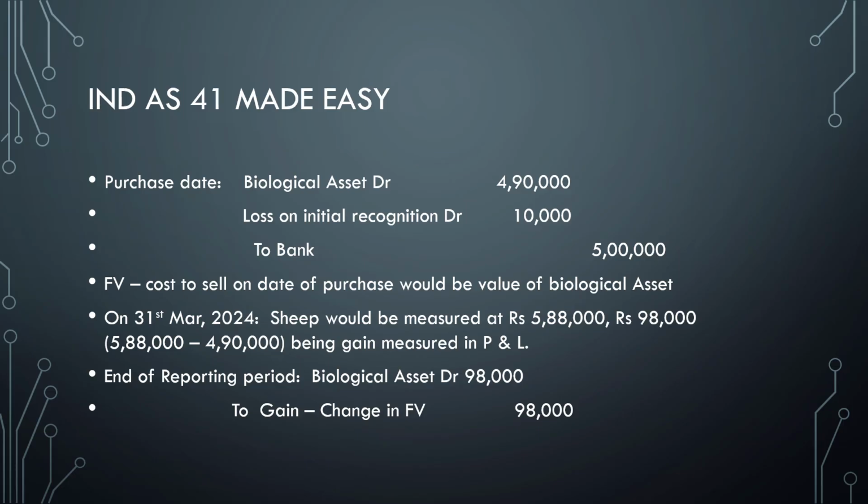So first of all, the two entries totally. Let's quickly summarize it. Biological asset, loss on initial recognition to bank. So next one is the first. Quickly you need to bridge, like I told, sheep. So Ind AS 41 applies. Then do both the computations. Then the gain will be recognized in P&L. Be very careful. For example, Ind AS 19, etc. Those actual valuation gains only are recognized in OCI. This all gain should be recognized in P&L.